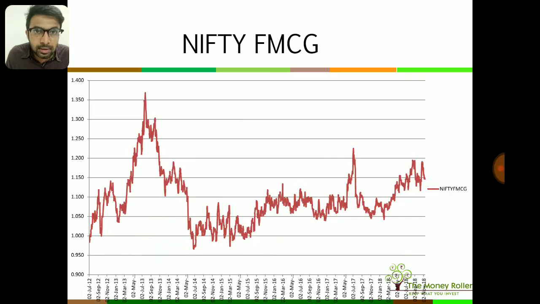This FMCG sector, okay, and we had 2012-13 when the market crashed. That is when the Nifty crashed. That is when we saw this sector outperforming heavily. After that also it has consistently outperformed the Nifty, and the chart seems to be forming some kind of a bottom or some kind of a consolidation. It's not a bad sector to be in at the current moment.